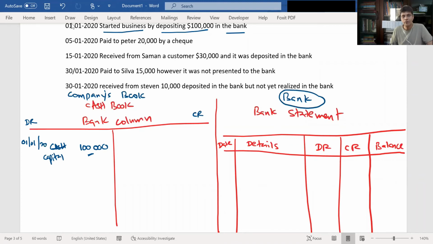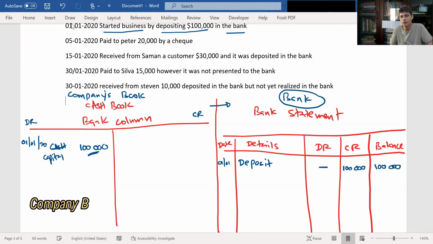Now this amount is deposited in the bank, right? So when the money is deposited in the bank, which side will the bank record it on? Credit side, right? So the bank will record it on the credit side. Therefore the balance will be 100,000, right?